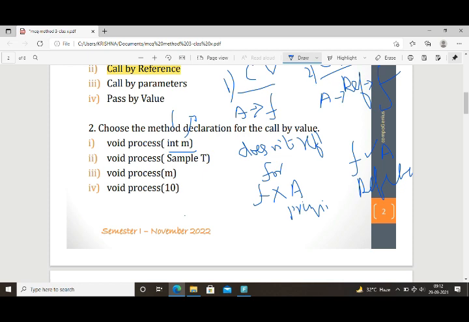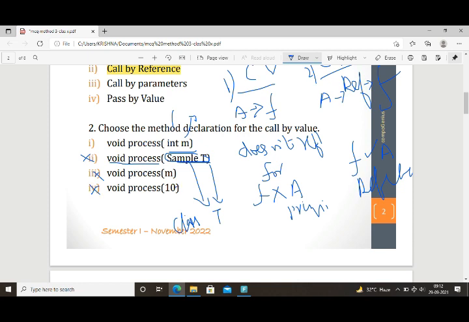Second one, void process Sample t. Sample definitely is a class, a reference data type, and t is an object. So it is a reference. We are passing a reference. The next one, void process m, is not the right declaration. We can't pass a direct value like this in the method declaration.